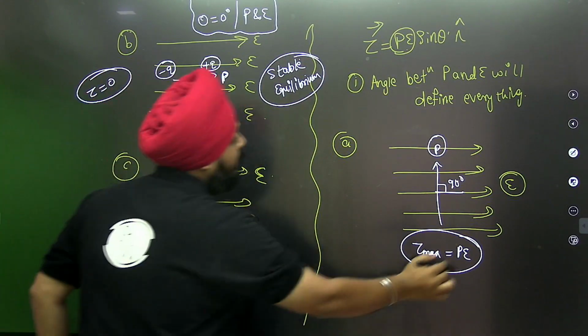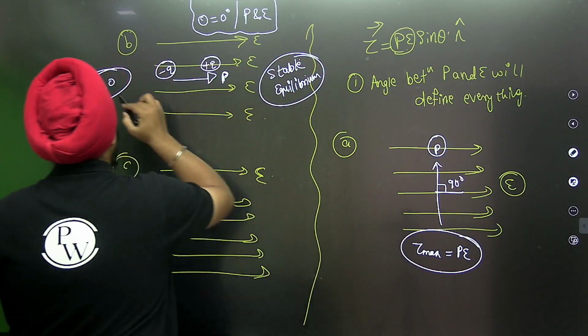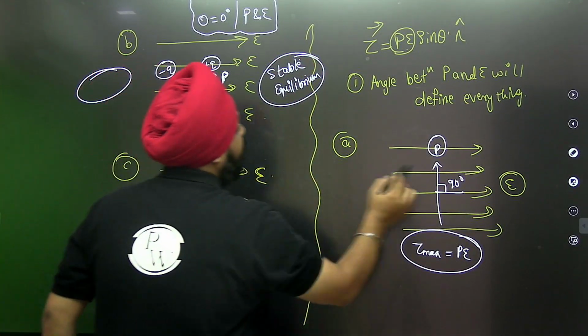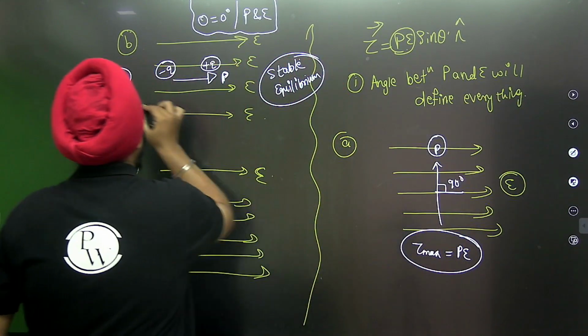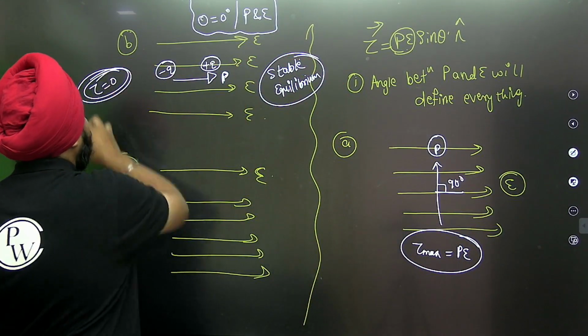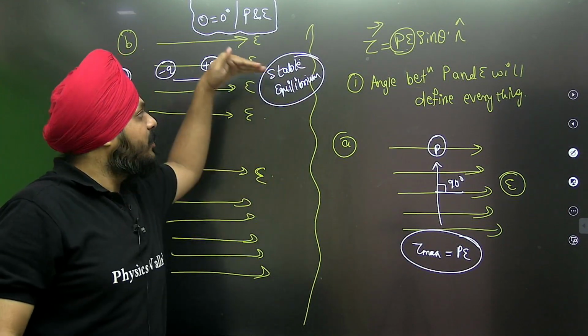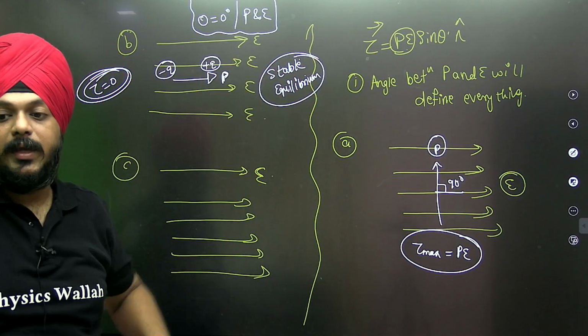I'm sorry, not zero. Yes, yes, zero. I'm sorry, I thought it is a cos. Zero. Neither will it rotate nor translate, the situation of stable equilibrium.